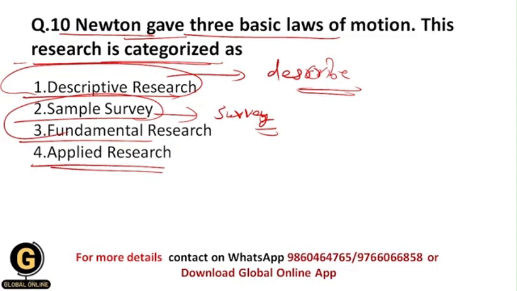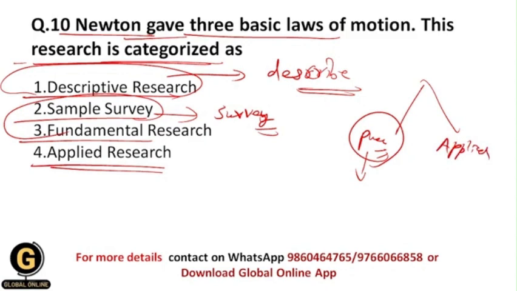I have discussed with you mainly fundamental and applied research, because both of these research types are opposite to each other. Fundamental research is pure research, and within this research we want to enhance our knowledge. Here we formulate a theory, and there is no kind of generalization. In applied research we solve immediate problems. There is generalization, and here we use the laws from fundamental research to solve the immediate problems. So these are the 2 basic differences between fundamental and applied research.